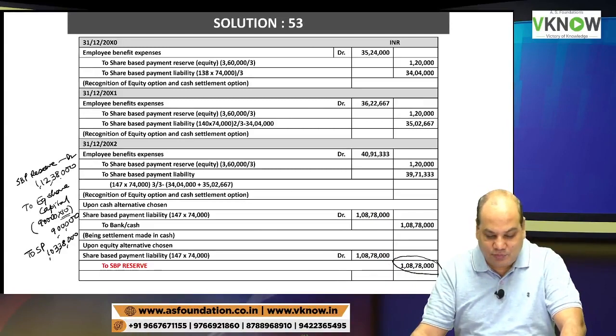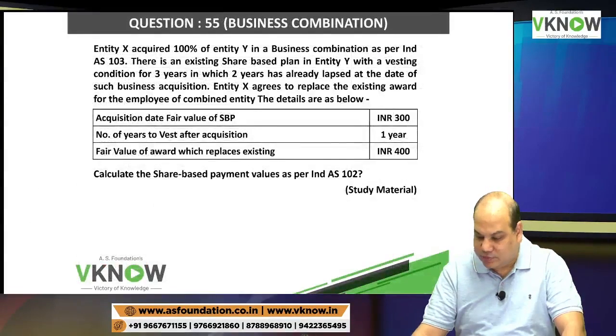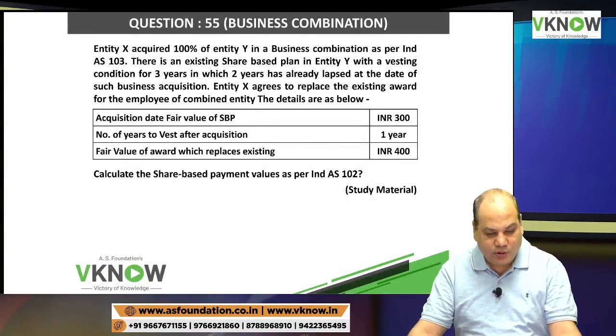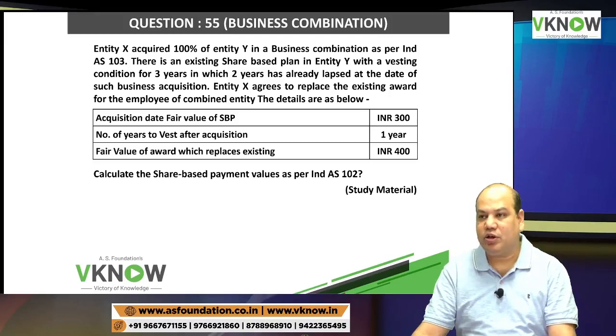Yes or no? They have not given in the answer last year. That is a minor error, but you have rectified. So this completes one more type of question, that is share based payment with cash alternative.